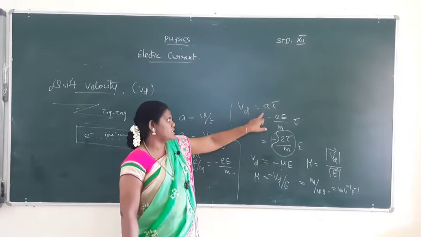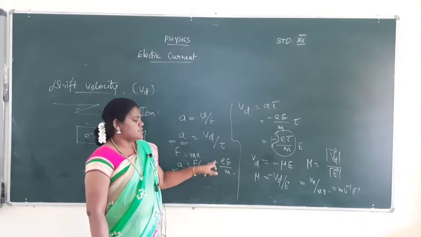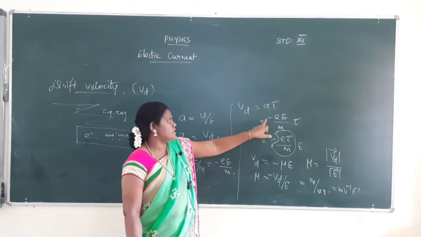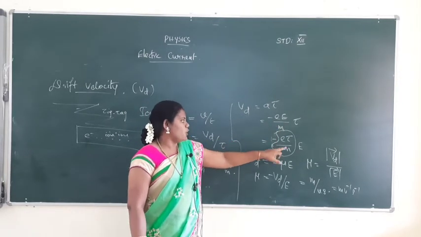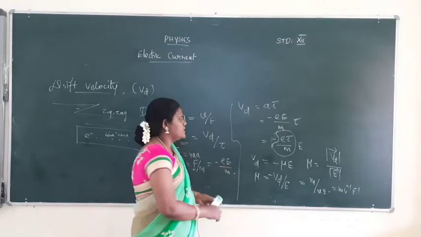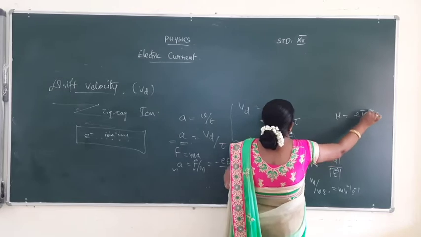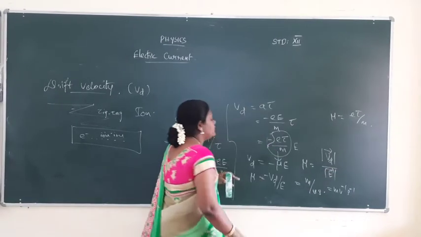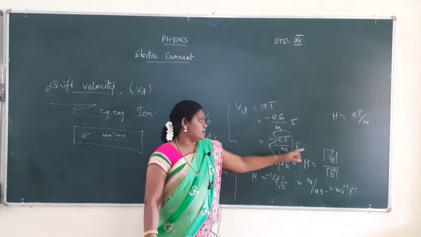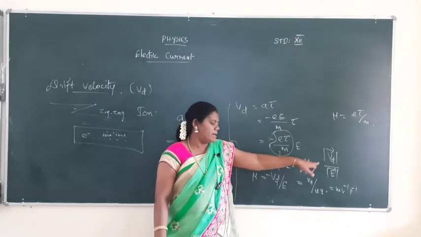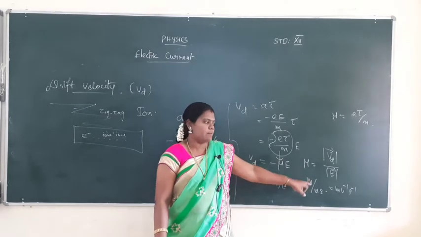A is the acceleration. Acceleration is derived from the force formula F is equal to ma. We substitute the acceleration value in this equation, minus eE by m into tau. Then taking e tau by m as mu, that is mobility. The mobility formula is mu is equal to e tau by m. Then mobility mu is equal to Vd by E, taking the modulus, mu is equal to modulus of Vd by modulus of E, and the unit of mobility is meter volt to the power minus 1, second to the power minus 1.